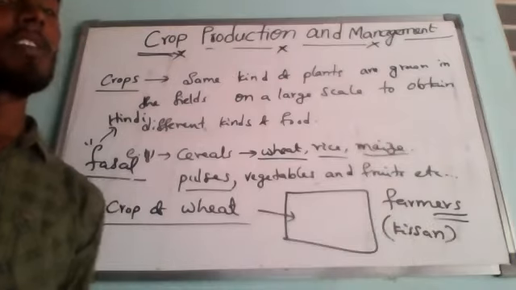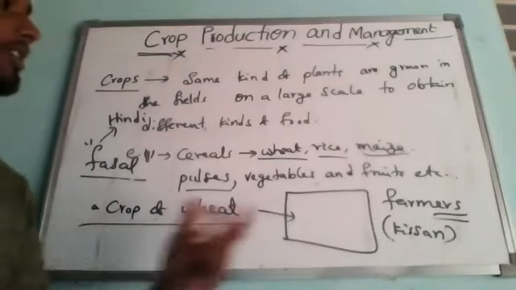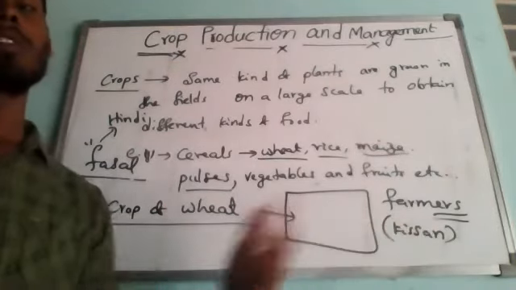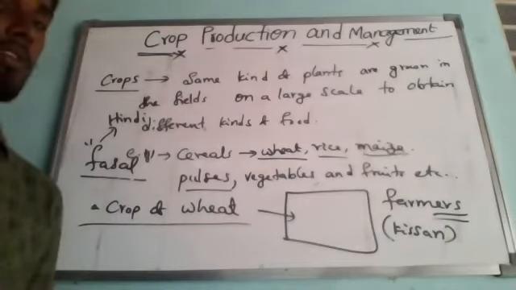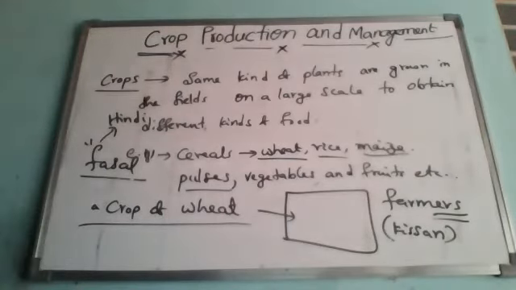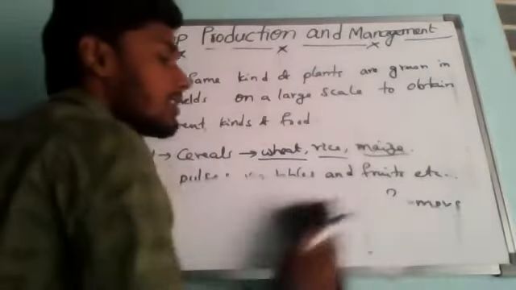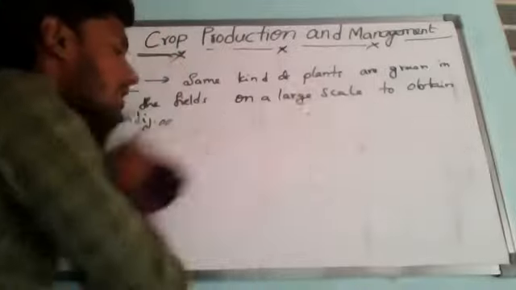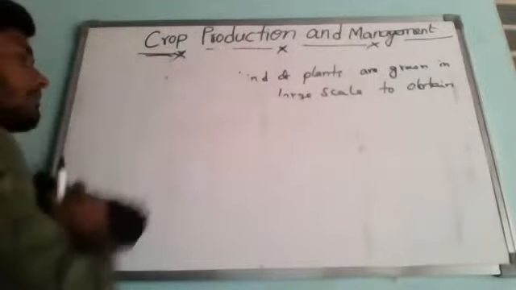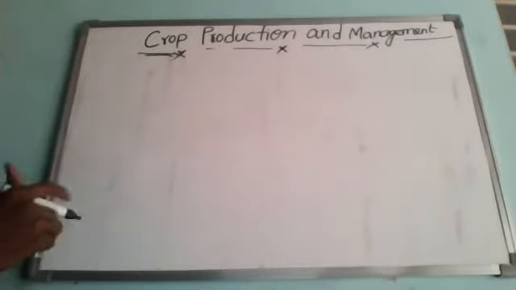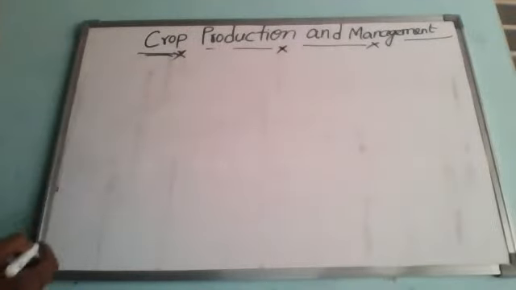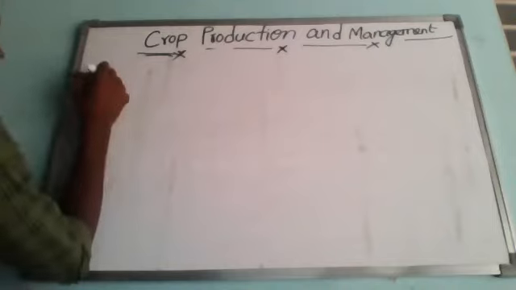So who will cultivate the crops? Farmers. Now we'll study a few examples of crops. So just keep heading: examples of crops. What is our next concept? Examples of different kinds of crops. Here, if you consider first, cereal crops.